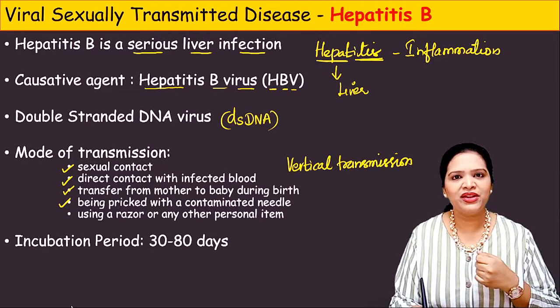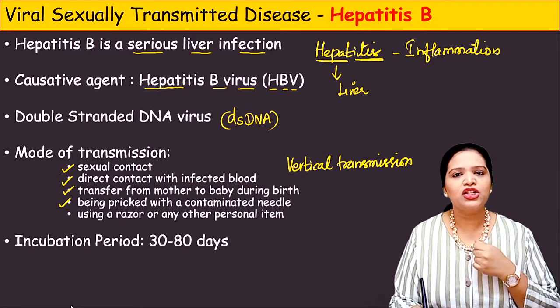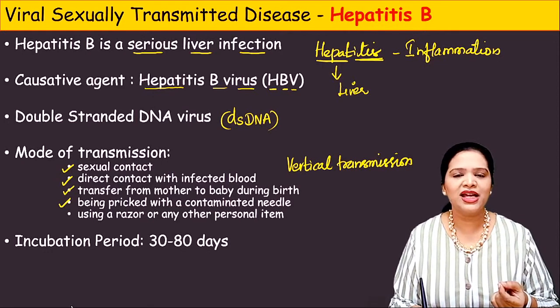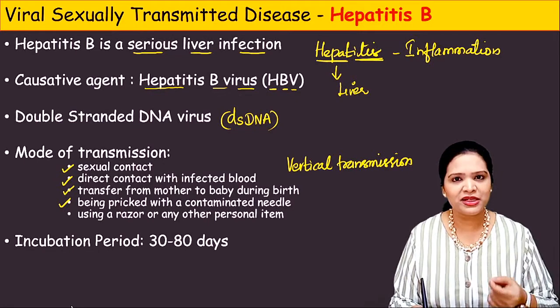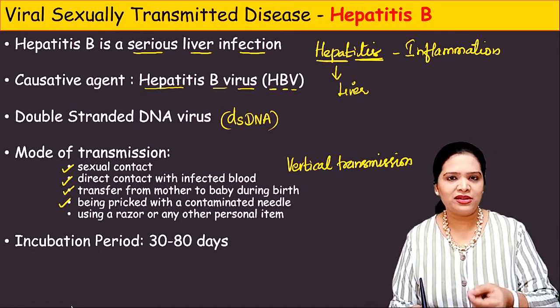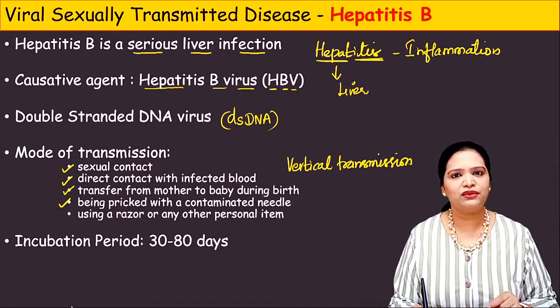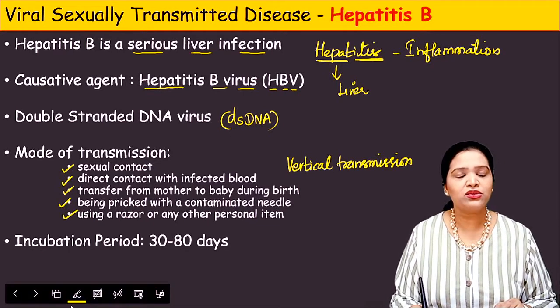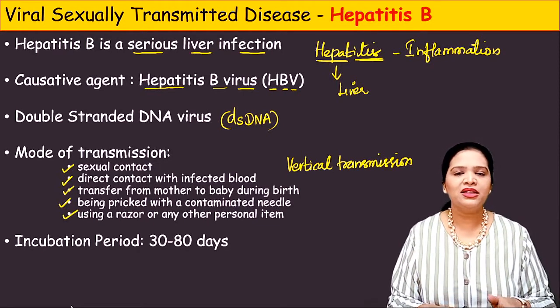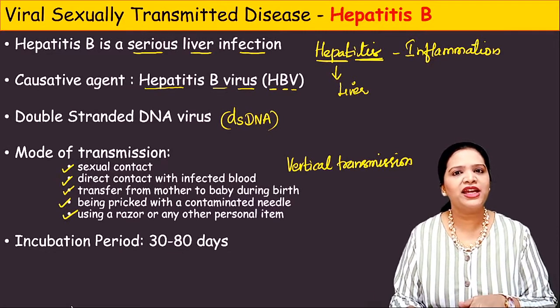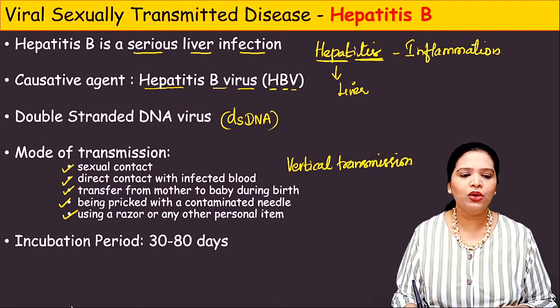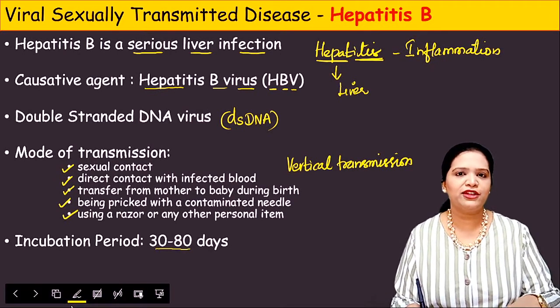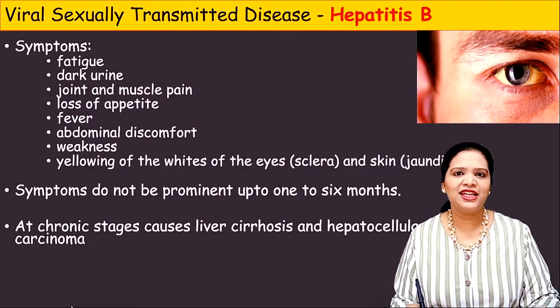While shaving, sometimes there will be a cut. That cut will have blood, right? So that blood will be present on the shaving razor. If any other person shares the common razor, he may also get this infection. So like this, it spreads through direct sexual contact, from mother to the child, or through sharing blood and blood-related contaminated products. Okay, so what is the incubation period? The incubation period for hepatitis B infection is 30 to 80 days maximum.